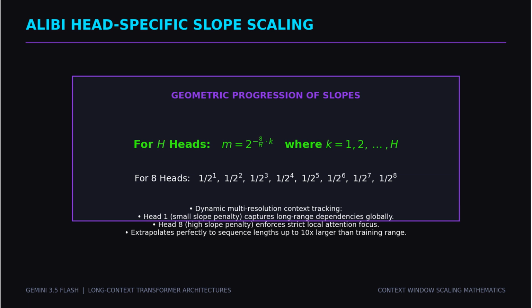For a model with h heads, the slopes are set as a geometric progression. This simple mathematical bias naturally guides the model to focus on local context while allowing it to extrapolate gracefully to arbitrarily long sequences during inference, requiring zero extra training.